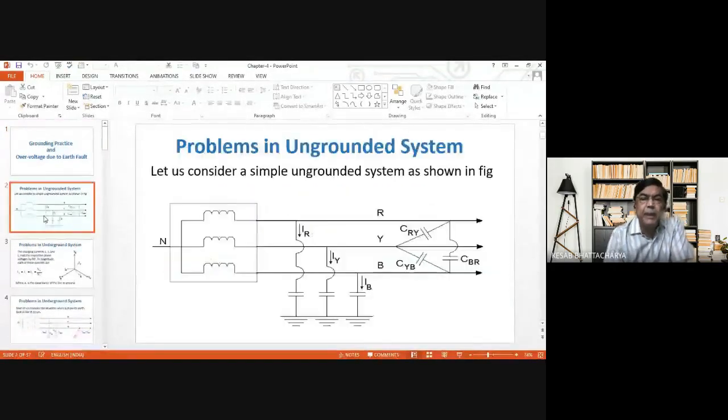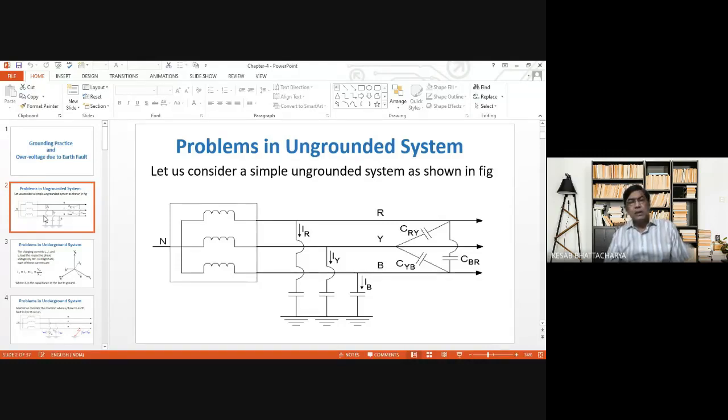If we have an ungrounded system like this, the equivalent circuit diagram of an ungrounded system can be represented like this. The lines are again represented with the help of distributed inductances and also the capacitances that are formed between the lines and ground and also between the lines.